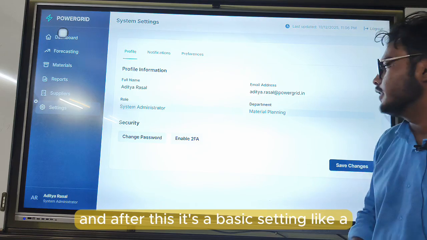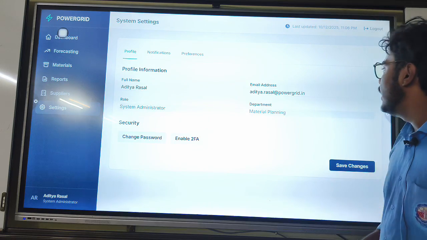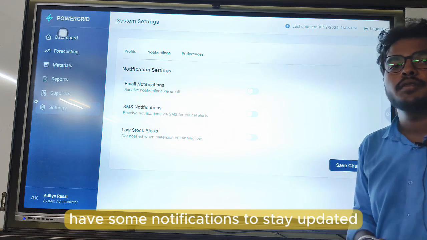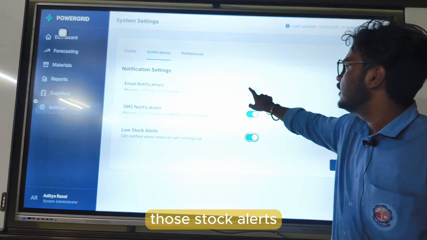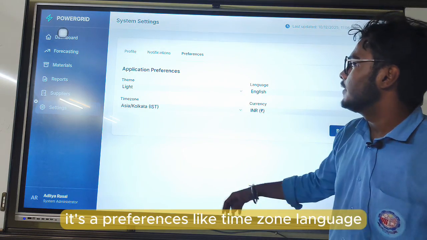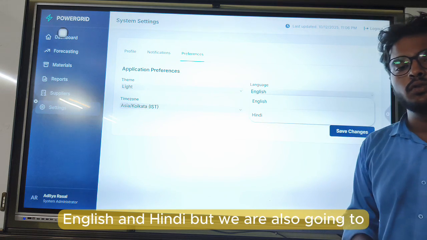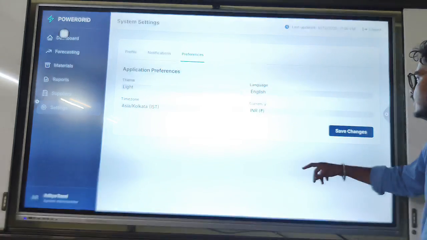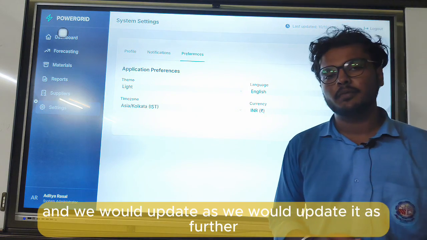And after this, it's a basic setting, like if you want much more protection, you can also enable two-factor authorization, and also set the role. And if anybody wants notifications to stay updated, they can enable SMS notification, low stock alerts, enable notification, and they can save changes. There are preferences like time zone and language. Currently we have only two languages, English and Hindi, but we are also going to focus on multilingual support so that any person who doesn't understand English can use it. And the currencies are INR and USD for right now, and we would update it further.